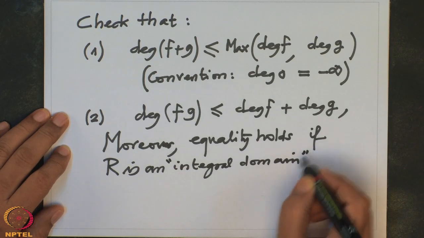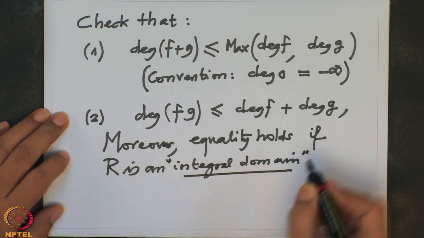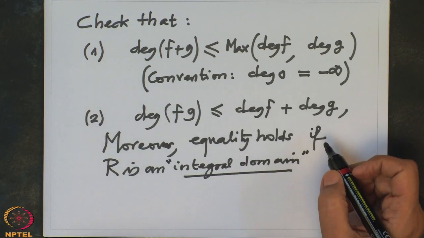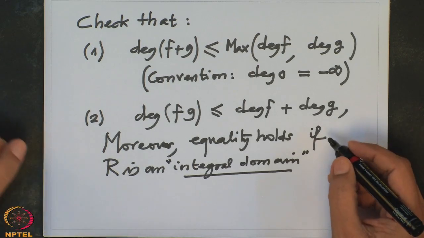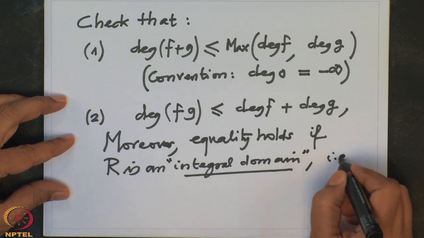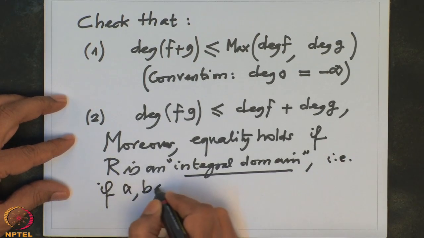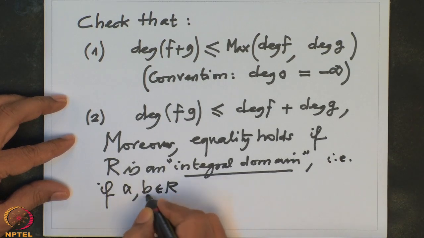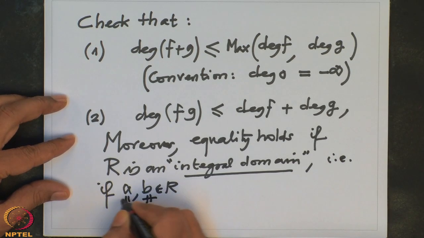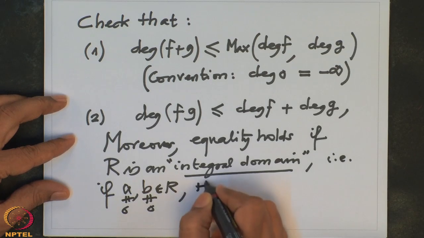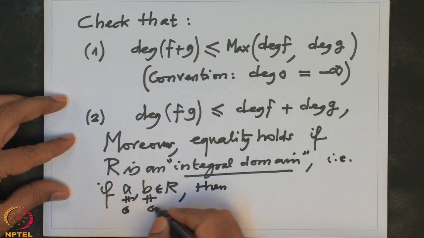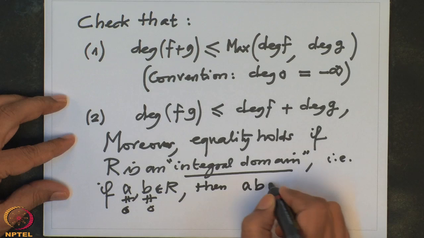What is an integral domain? An integral domain is a ring which is free from zero divisors. And what is a zero divisor? I will just spell it out. That is, if a and b are two elements in R, both non-zero, then their product ab is also non-zero.